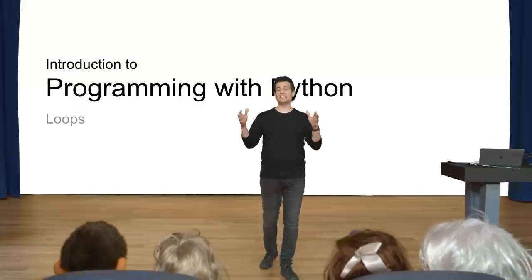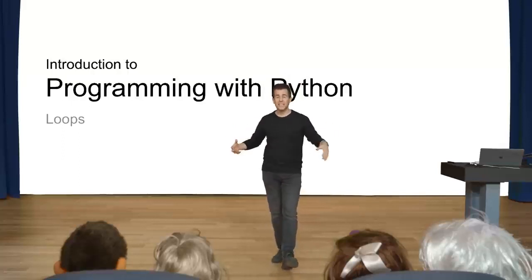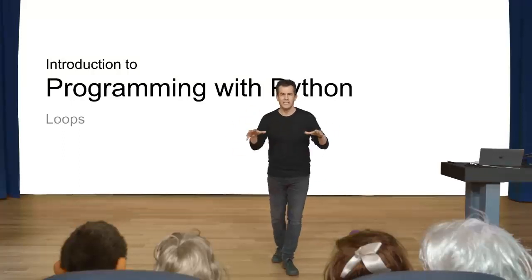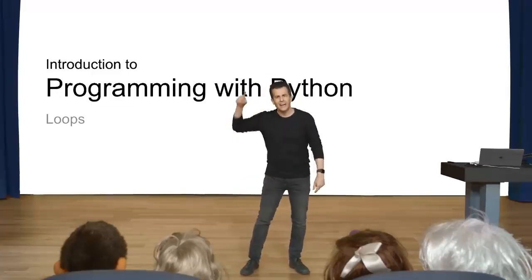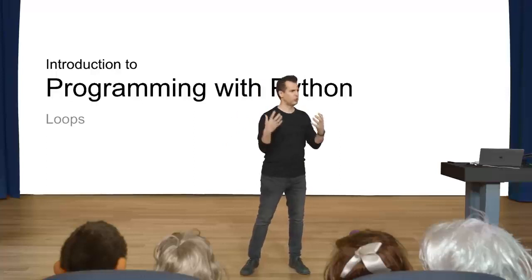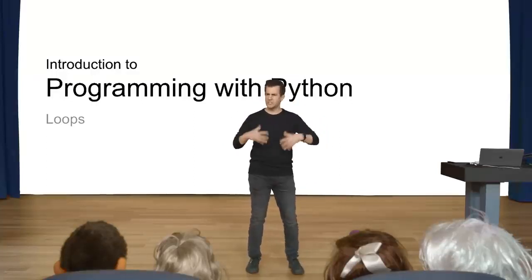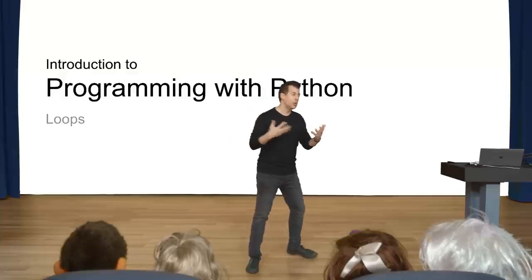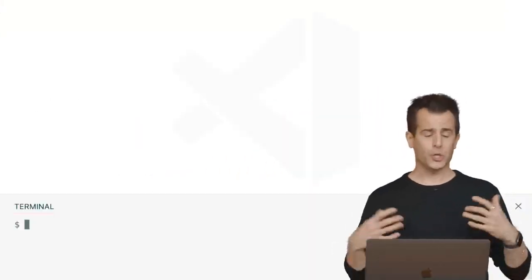All right, this is CS50's Introduction to Programming with Python. My name is David Malan, and this week we focus on loops, this ability in Python and a lot of other programming languages to do something again and again, a cycle of sorts. And let's see if we can't begin by motivating exactly why we have this ability to do things cyclically using these loops. I'm going to go ahead here and open up VS Code.